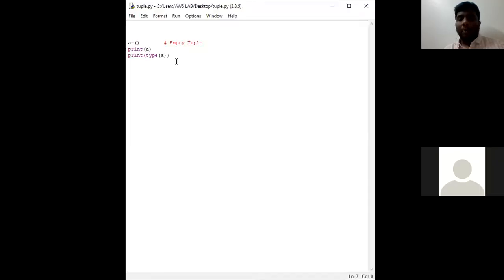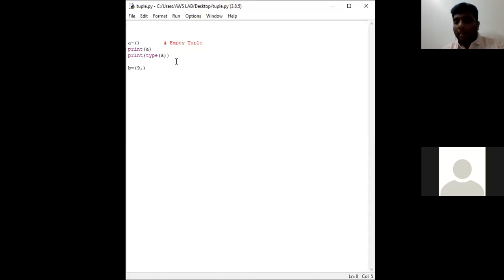How to create a tuple. Okay. Next. Second point. Now I am considering B. B is equal to parenthesis open, parenthesis close. I have mentioned 9, comma.